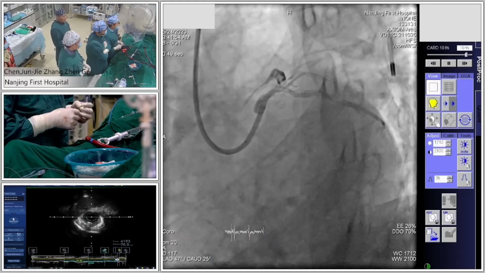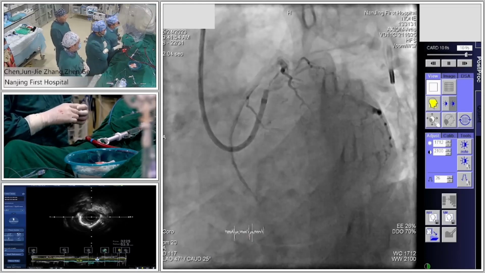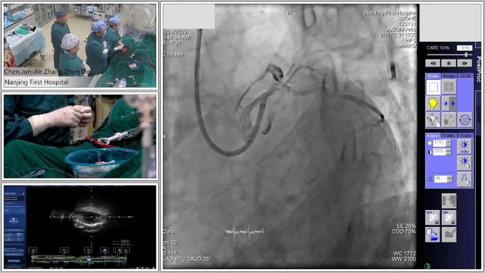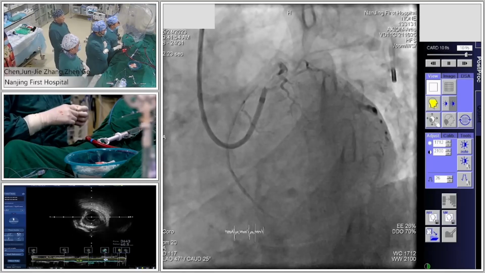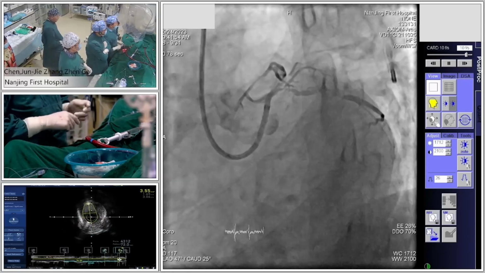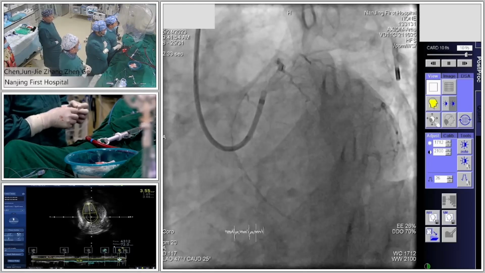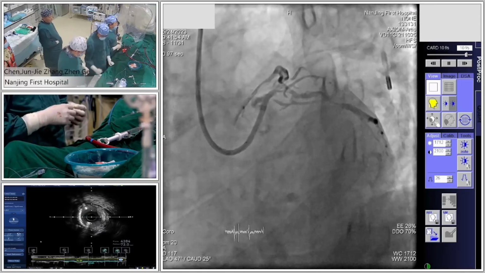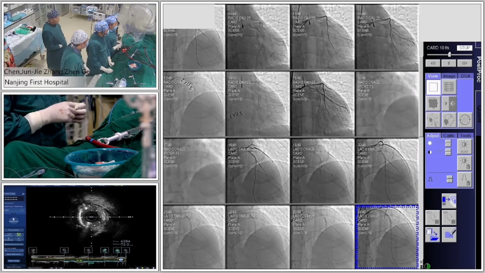Next. From this, we can see this distal bifurcation very clearly, and we can see the circumflex is very tortuous, and the ostium of the LAD is also tortuous. So for this very severe calcium at the distal bifurcation, probably we use the rotational atherectomy or the IVL to prepare this lesion. Okay.